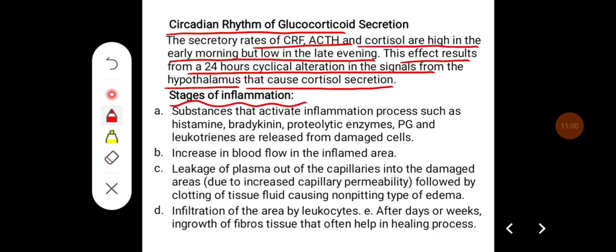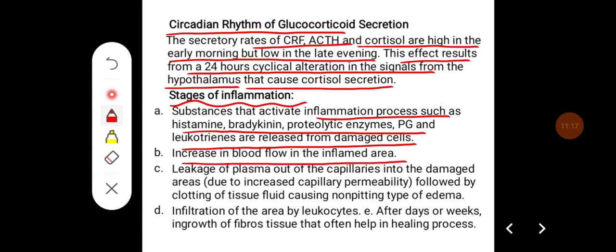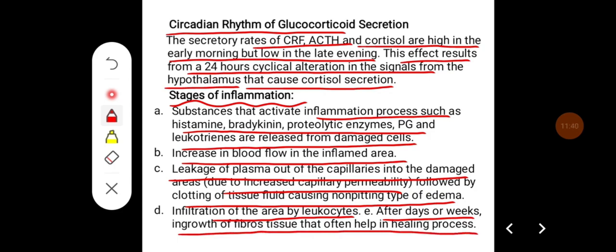Stages of inflammation. Substances that activate the inflammation process, such as histamine, bradykinin, proteolytic enzymes, prostaglandins, and leukotrienes, are released from the damaged cells, and there is an increase in the blood flow in the inflamed area. There is leakage of plasma out of the capillaries into the damaged areas due to increased capillary permeability, followed by clotting of tissue and fluid causing non-pitting type of edema, and infiltration of these areas by leukocytes, and lastly, after days or weeks, the ingrowth of fibrous tissue that helps in the healing.